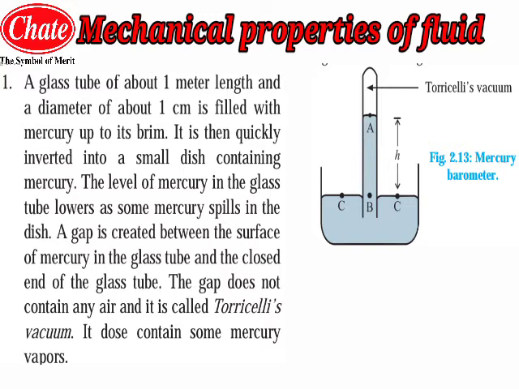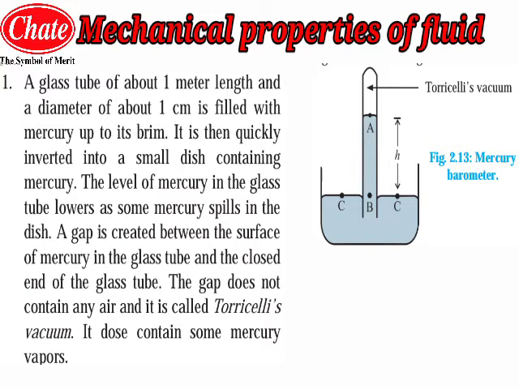It is then quickly inverted into the small dish containing mercury. The level of the mercury in the glass tube lowers as some mercury spills into the dish.